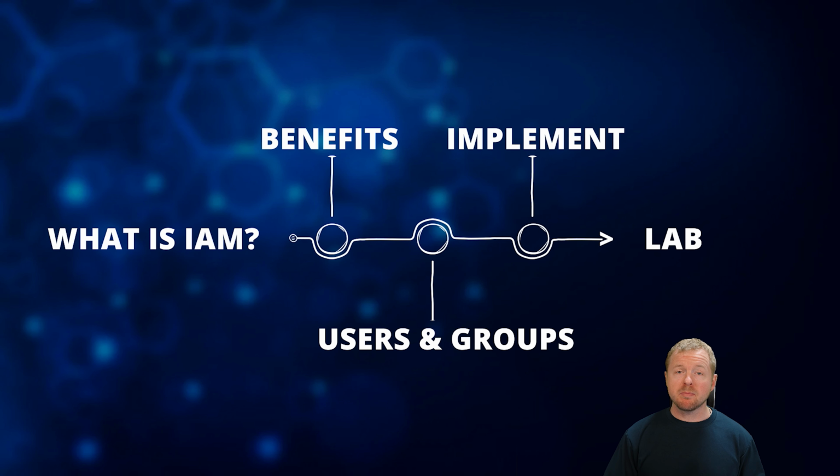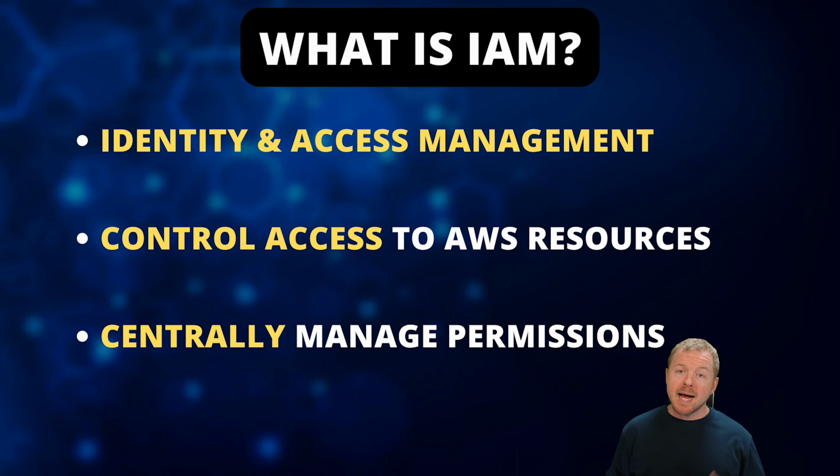All right, so this is the roadmap that we're going to use for this video. We're going to start out talking about what IAM, or Identity Access Management, is in the AWS Cloud. According to AWS, IAM is a web service that allows you to control access to AWS resources. It allows you to centrally manage permissions.